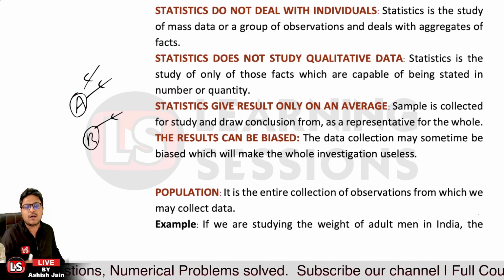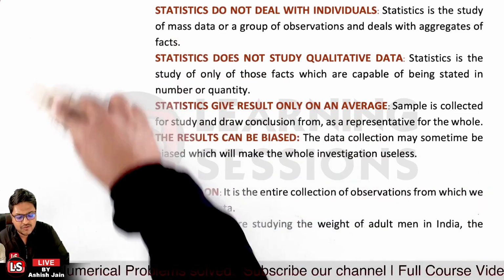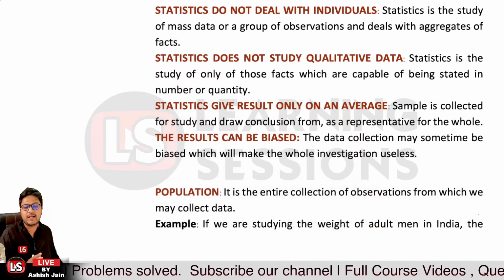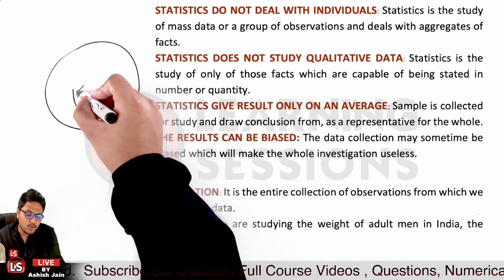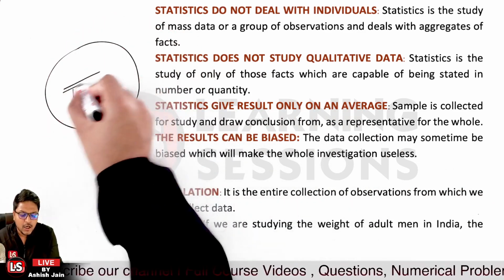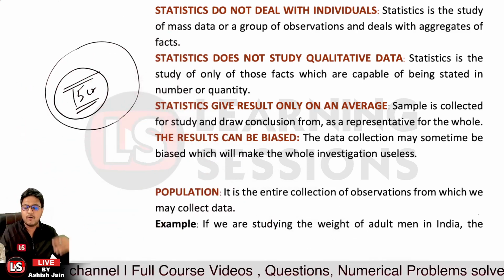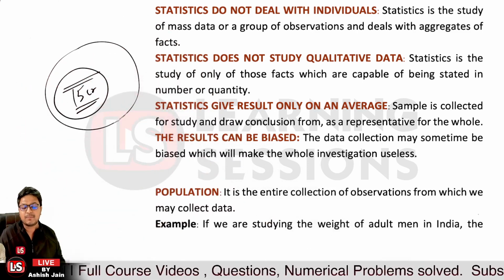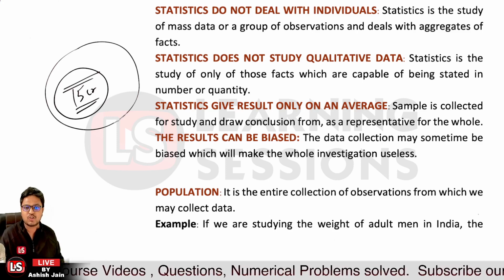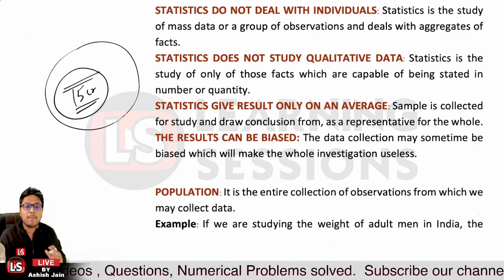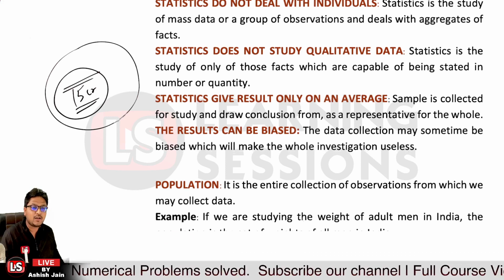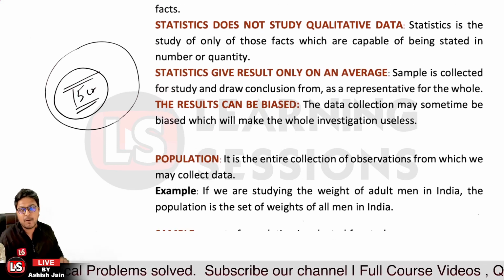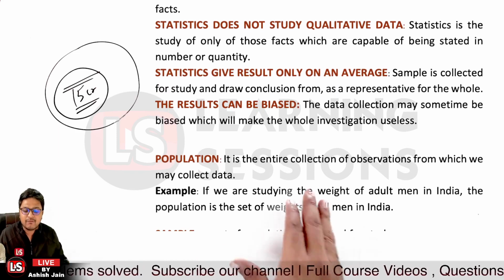After that, it's related to the different definitions. Let's have a look at it. First of all, the population. Let's take an example: I want to study 15 crore people. That is the full length, the total number of people, the entire collection of observations. That is the population. Like if we want to study the height or weight of men in India, in that case the population of men in India will be the population.